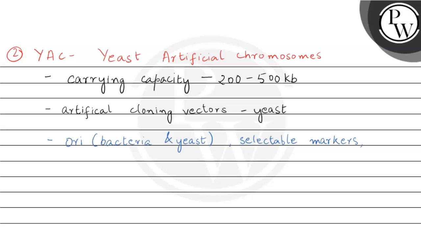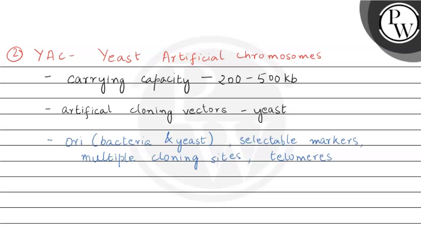They also have multiple cloning sites for the insertion of the gene of our interest, and they have telomeres at the ends of the yeast artificial chromosome, because telomeres are necessary for the stability of the genomic DNA in the eukaryotic cells.